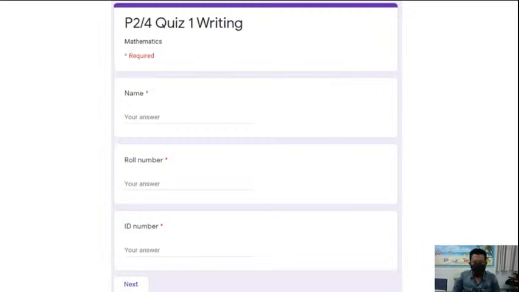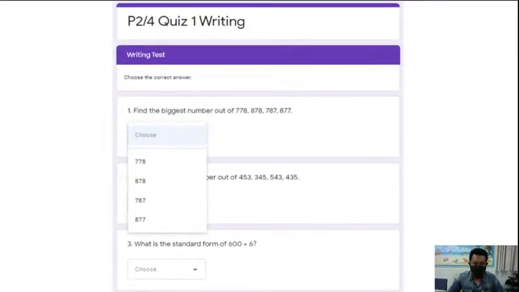Again, write your name, roll number, ID number. After that, click next and you will see the next page like this. Writing. Choose the correct answer. Number 1, 2, 3, up to 10 questions again. You have to click on the choice and you will find 4 options. 1, 2, 3, 4.